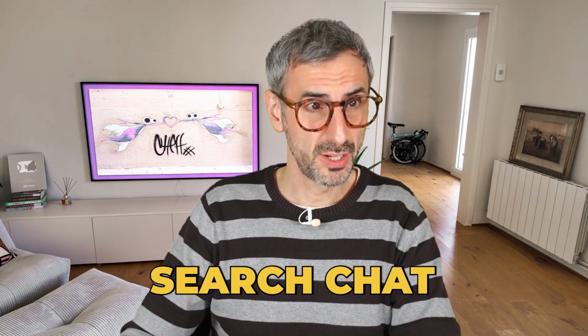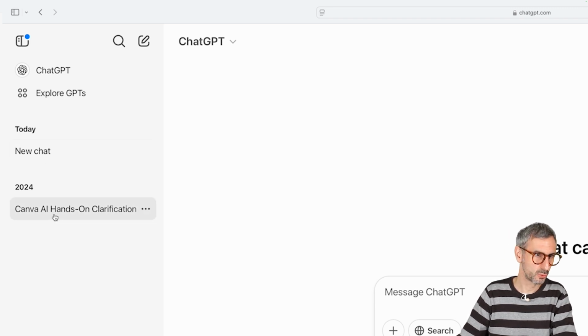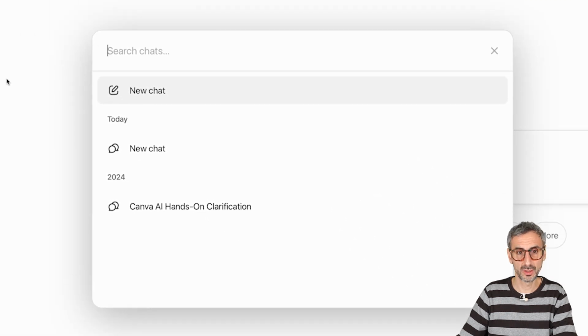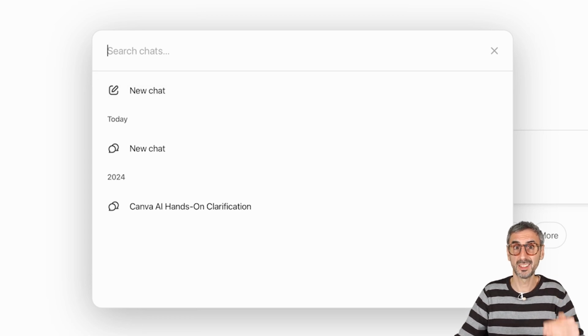Another ChatGPT feature that has been super useful to me, that is quite new, about 2 months old, is the Search Chat feature. So what is that? Well, when you are in all of your conversations right here, and this is my free account, I don't use it very often, as you can see, 2 conversations, but this button right here, Search Chat, allows you to search within your chat. So you can type keywords and ChatGPT will find the exact conversations you've had containing these keywords.